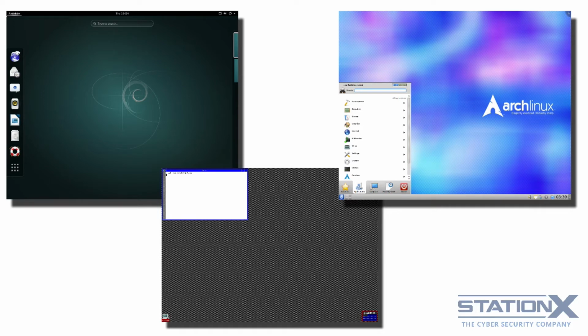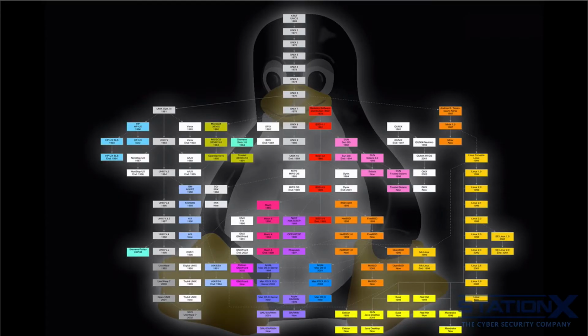Briefly, if you're not aware, there are many operating systems that have evolved in some way from the mid-1960s operating system called Unix, including my recommended Debian, OpenBSD, and Arch Linux. And just quickly to get you up to speed, you can see here the Unix Linux history tree, and right at the top there is Unix. So if we zoom in a little bit,